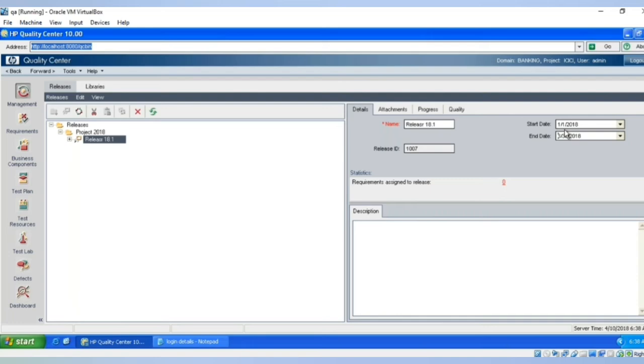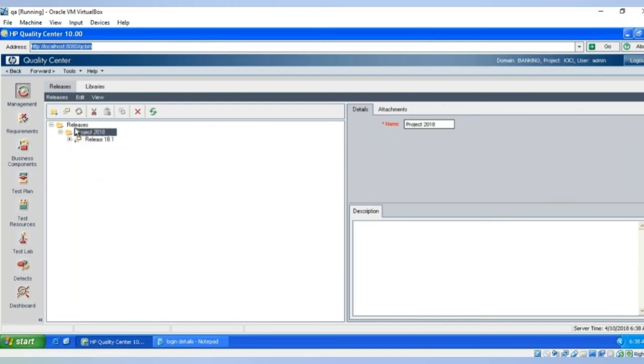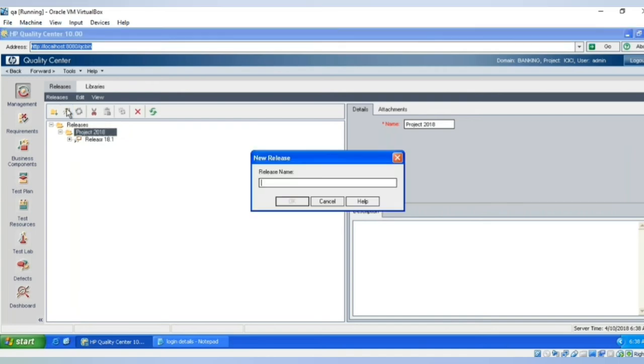So within that release, all the functionalities whatever they have chosen, everything should be developed and everything should be tested, and at the end of June 30th or at the end of the June, we have to deliver that particular product to the end user, or at least that particular functionalities. That's what it means. And in the same way, I'm going to create one more, that is release 18.2, and click on OK.